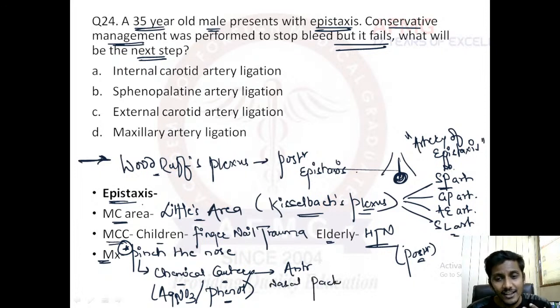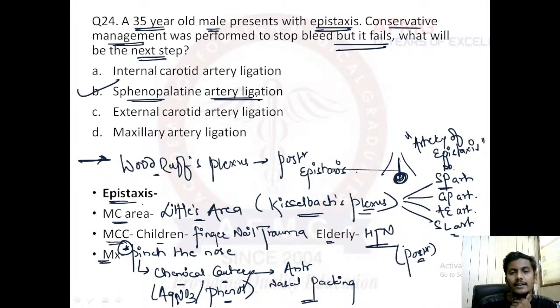But if the patient is still bleeding, then instead of packing you need to perform ligation of the arteries which are bleeding. Most commonly it is the artery of epistaxis, that is the sphenopalatine artery. So we will try to ligate it first. Option B, sphenopalatine artery ligation.